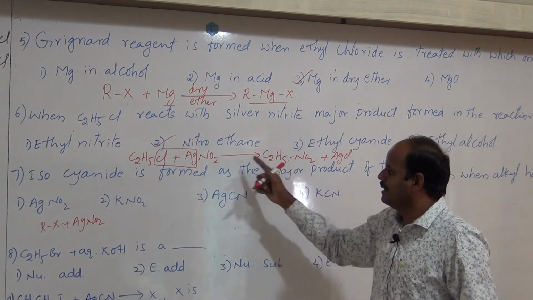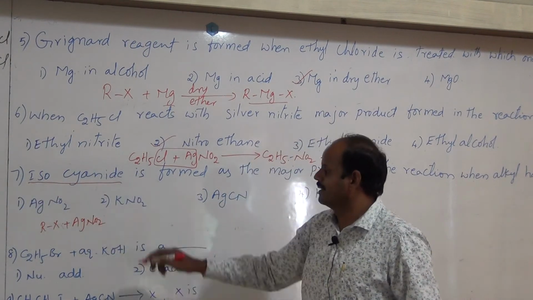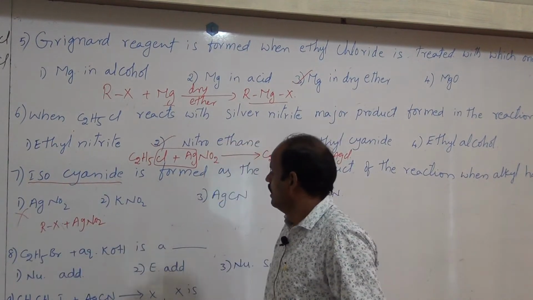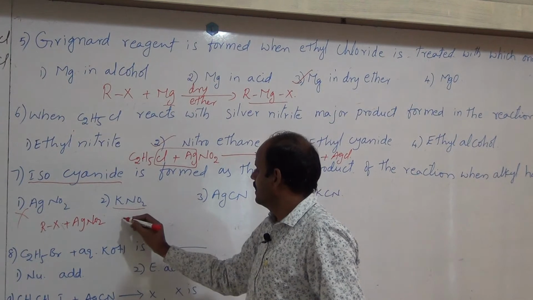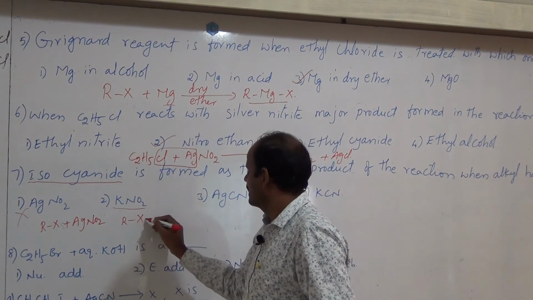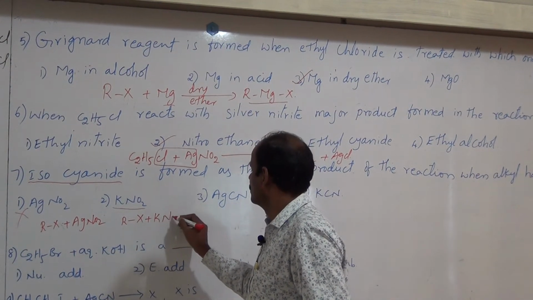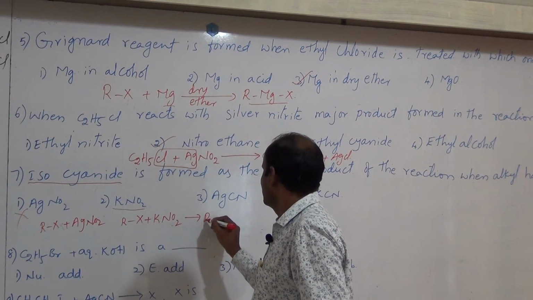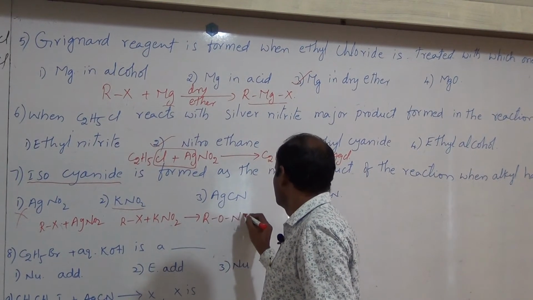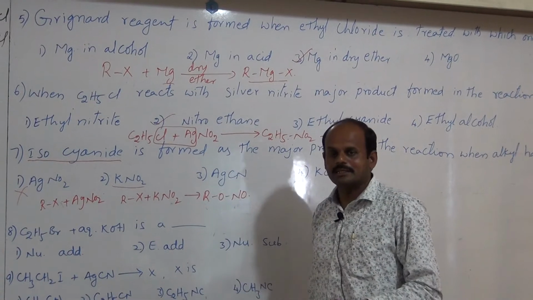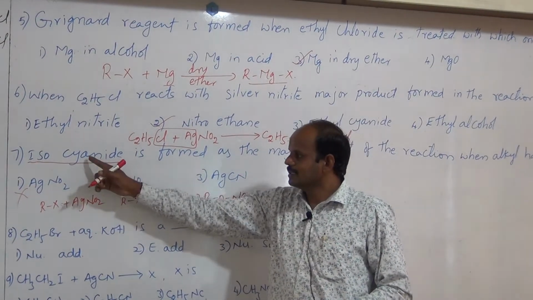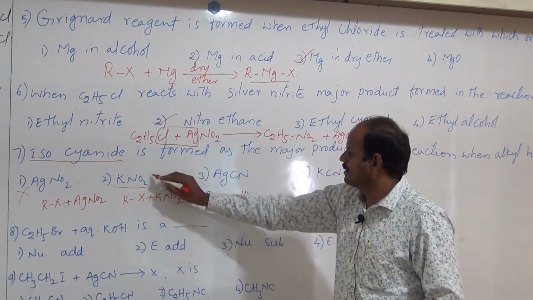Nitroalkane formed, but here asked one is isocyanide. Hence this is not correct. Next one is KNO2. If alkyl halides react with KNO2, then we get alkyl nitrite. But here asked one is isocyanide. Hence it is also not correct.